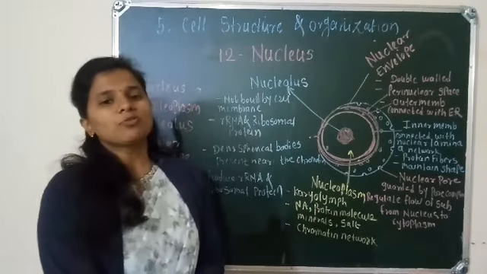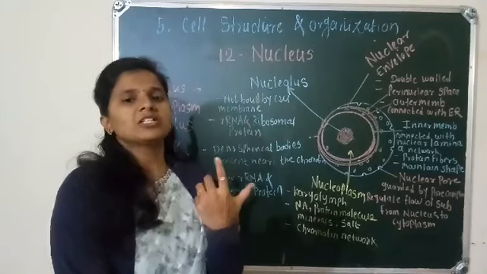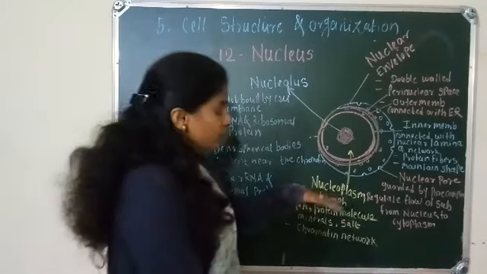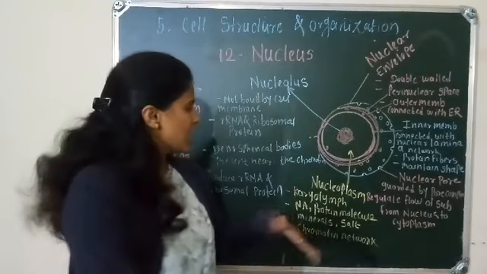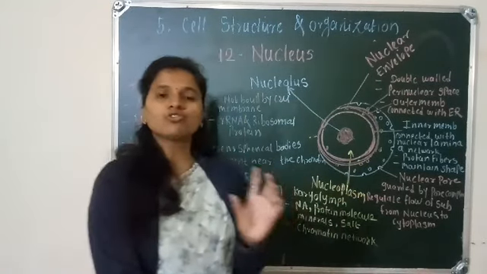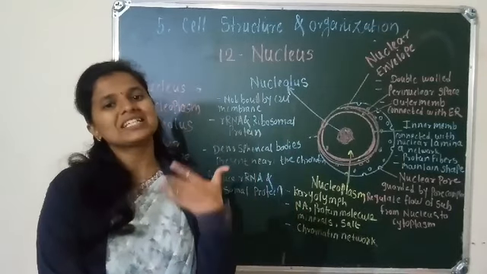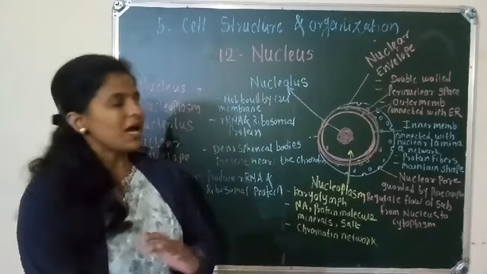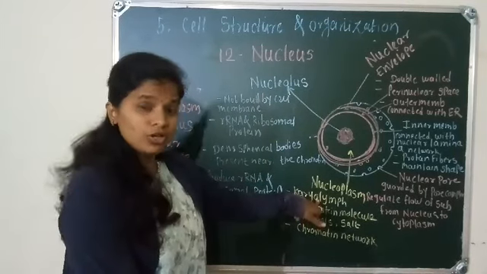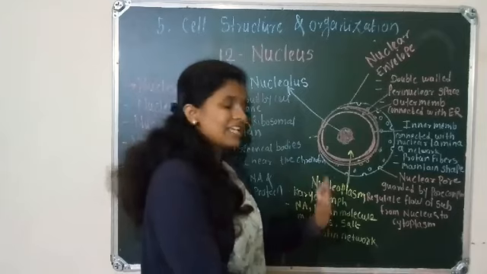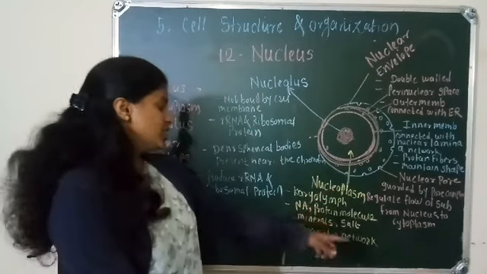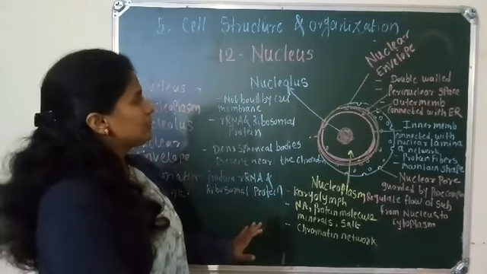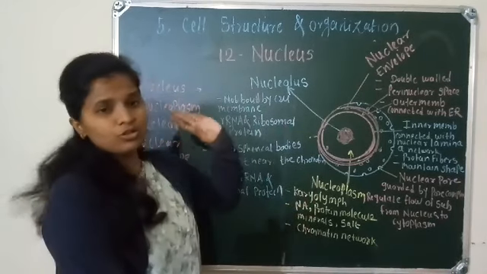जसं सायटोप्लाझम आहे, the fluid substance present in the cell is known as the cytoplasm. Like cytoplasm, the fluid present in the nucleus is known as the nucleoplasm. म्हणजे न्यूक्लियस मध्ये जे काय फ्लुइड आहे त्याला काय आपण म्हणणार, न्यूक्लियोप्लाझम. Nucleoplasm is also known as the karyolymph, and it contains nucleic acid, protein molecules, minerals, salt, and also it contains the chromatin network. So this is about the three components of the nucleus.